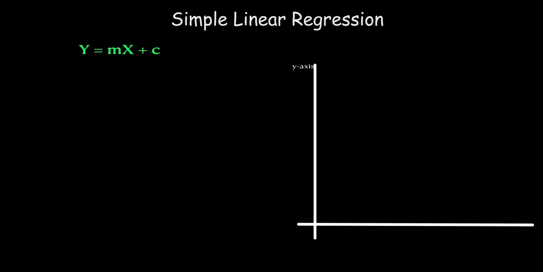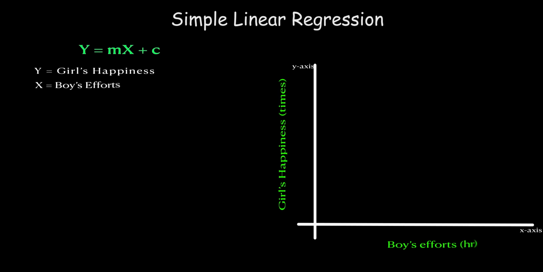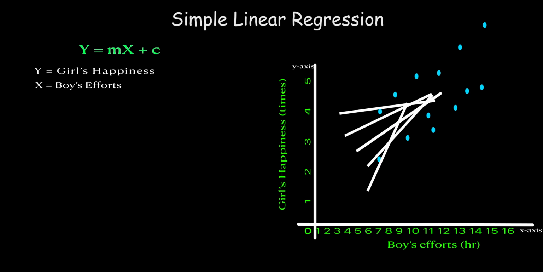Here, the y-axis is the girl's happiness in times and the x-axis will be the boy's efforts in hours, meaning how many hours of effort the boy is putting in to make his girl happy. Let's say we have some data from the past on how the boy put in efforts to make the girl happy. Now, on the basis of these data points, we can draw a prediction line.